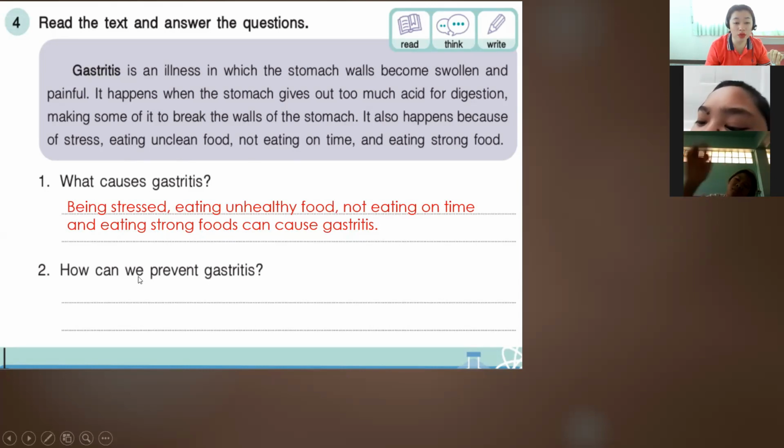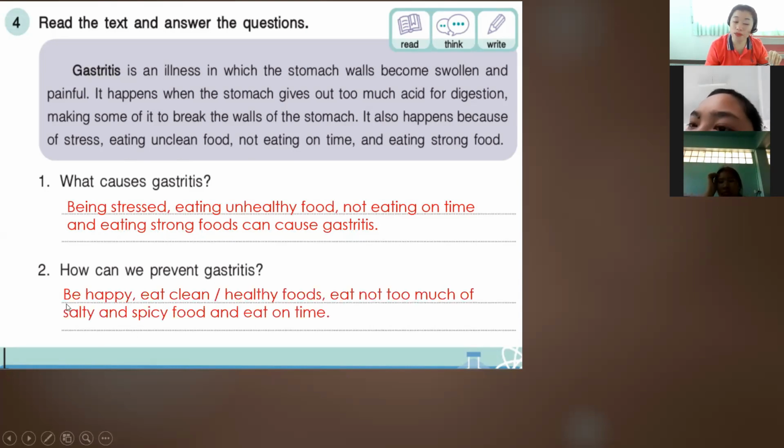Number 2, how can we prevent gastritis? We can prevent gastritis by being happy, eating clean or healthy foods, not eating too much salty and spicy food, and eating on time. So this is how we prevent gastritis.